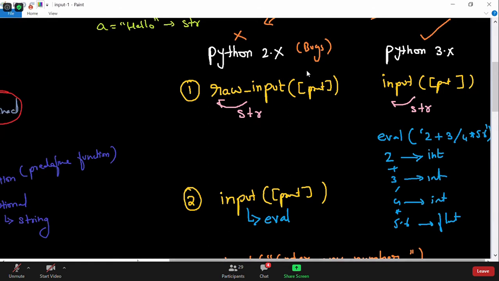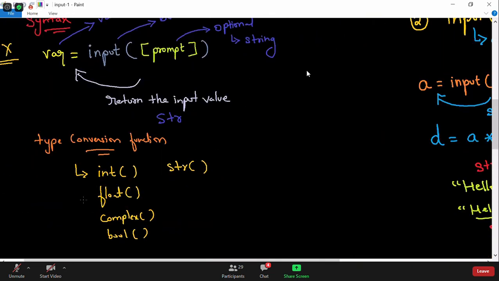a string, and you need to use type conversion functions like int, float, complex, bool, str, eval. These functions you can use to convert into the appropriate type. So it is the user's responsibility to convert into the appropriate type. That is what we concluded in our last session: the input function in Python 3 always returns a string, and it is your responsibility to convert into the appropriate type.